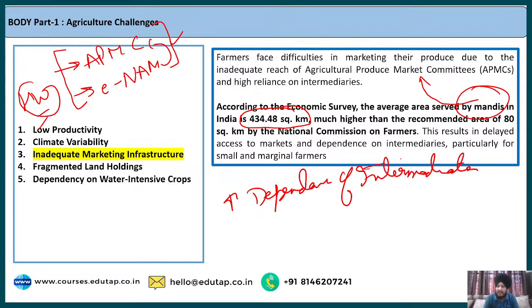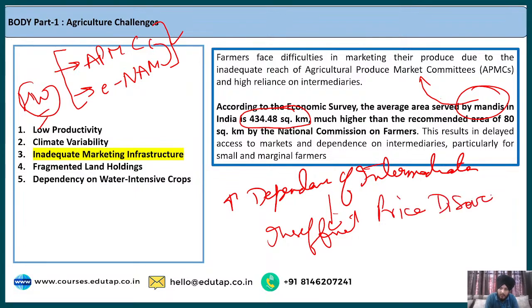And since farmers are very much dependent on intermediaries, what does it lead to? It leads to inefficient price discovery for the farmers. And apart from that, since the mandis are very far from the reach of the farmers, what else does it lead to? It also leads to post harvest losses for the farmers, because the mandis are very far away from their reach.